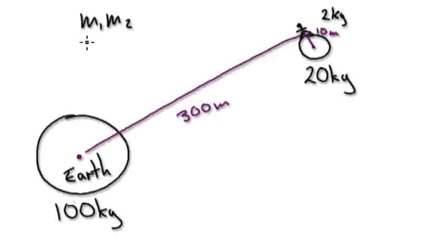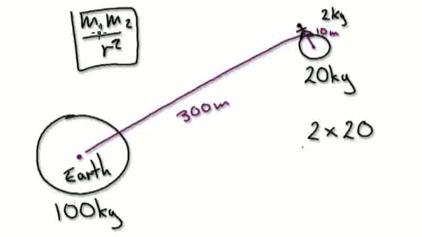M1 M2 over R squared. Now let's look at you and the moon. So it would be 2 times the mass of the moon, which is 20. Look at this formula here. M1 is 2, M2 is the moon, divided by the distance from the center of the moon to you, which is 10, and then we've got to square it. So now we are comparing you and the moon.